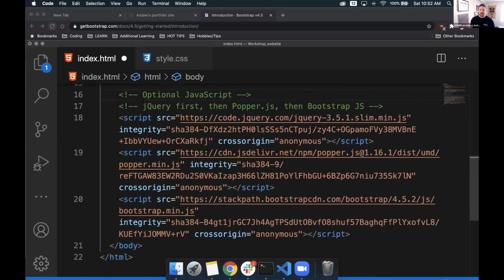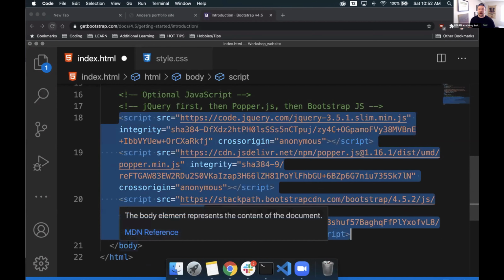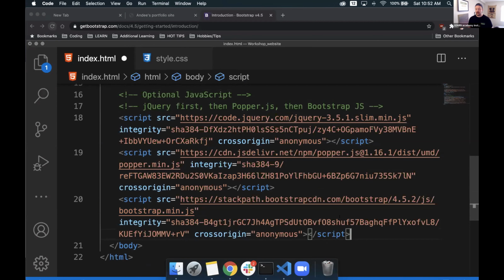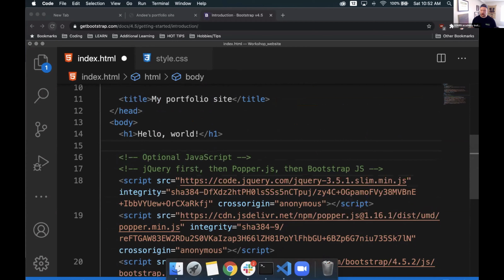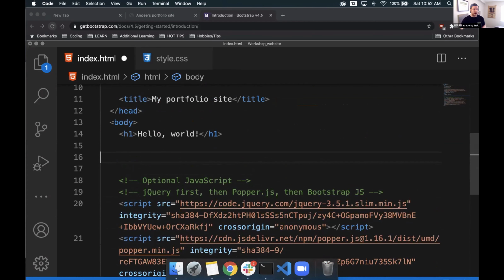And then down here, we'll see that there are some script tags. These are little tags that tell our HTML to stop being HTML for a second and look at JavaScript. We need these tags here in order for some of the elements that we're going to use from Bootstrap to be rendered correctly. It needs a little bit of cool logic functionality that is beyond what normal HTML and CSS can do. We're not going to jump into those. We don't need to. All we need to know is that they are living here at the bottom right before our closing body tag. So we never want to code or erase these down here. We're going to work within our body tag and leave those happily where they are right now.